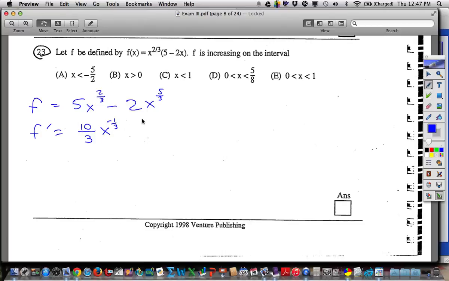Negative 1/3. Okay, minus, now I bring down the 5/3, that's still 10/3, x to the 2/3, right? We subtract 3/3, subtract 1. Now we're going to set that equal to 0. We're also going to keep in mind that we're thinking about where f prime is undefined also. But right now we're going to worry more about where it equals 0. Okay, wow. What do we do with that mess?